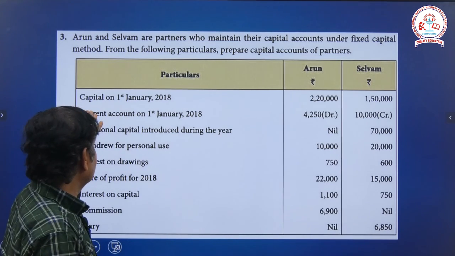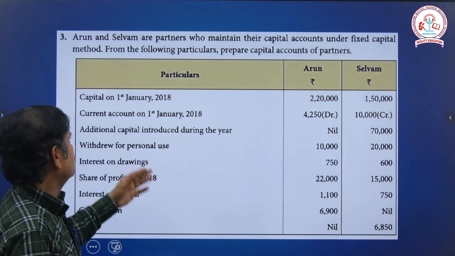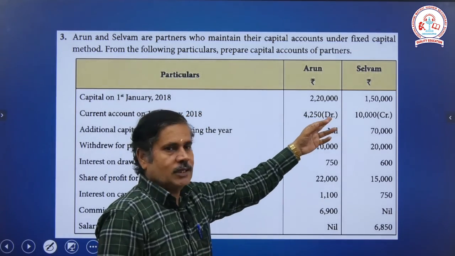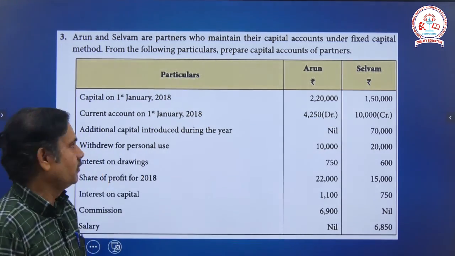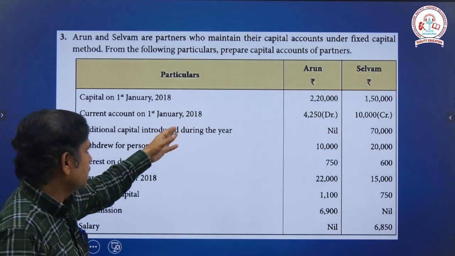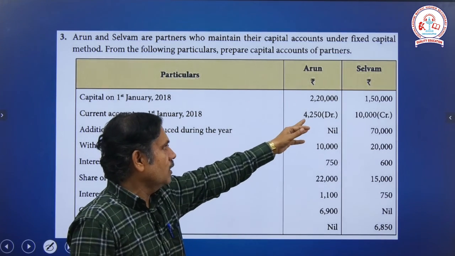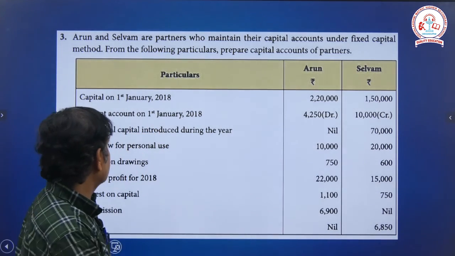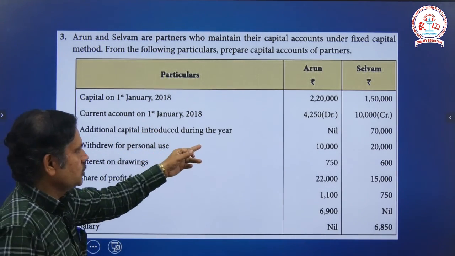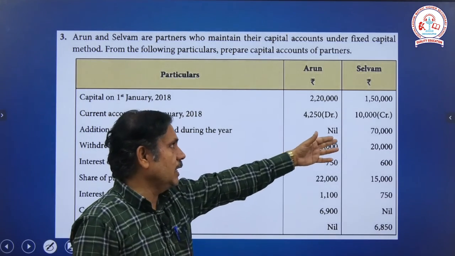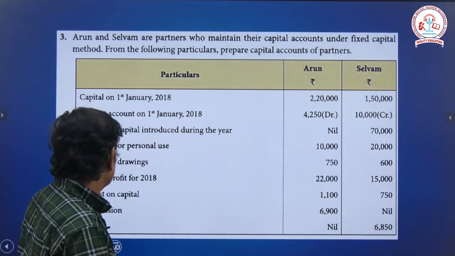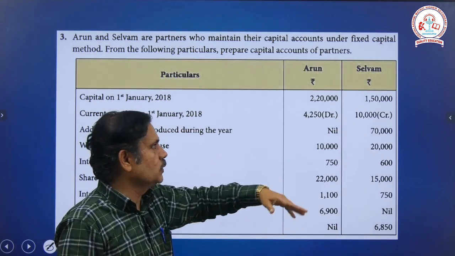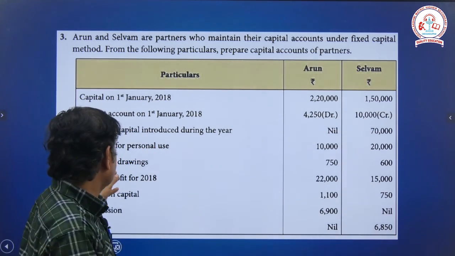First is the capital of Arun. On January 1st, the partners' capital: Arun 2,20,000 and Selvam 1,50,000. Then the current account on January 1st: 4,250 debit side and 10,000 credit side. Additional capital introduced during the year: Arun nil and Selvam 70,000. Withdrawn for personal use: Arun withdrew 10,000 and Selvam withdrew rupees 20,000.